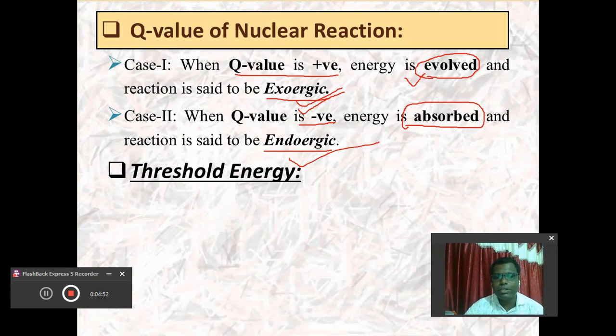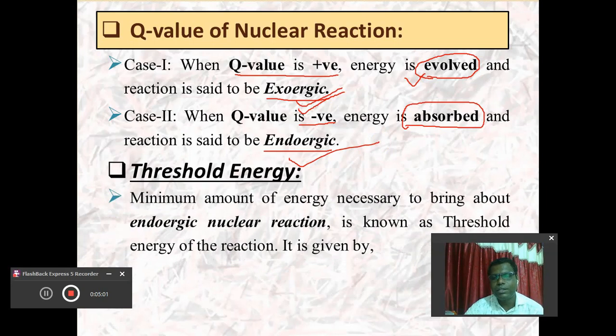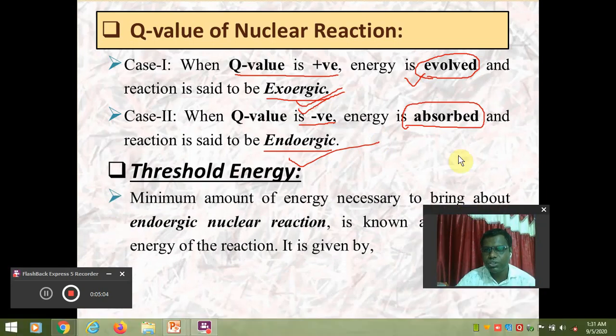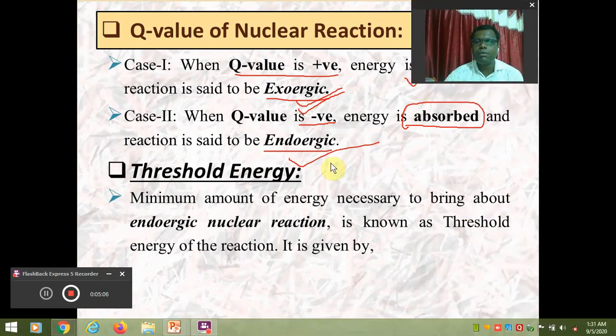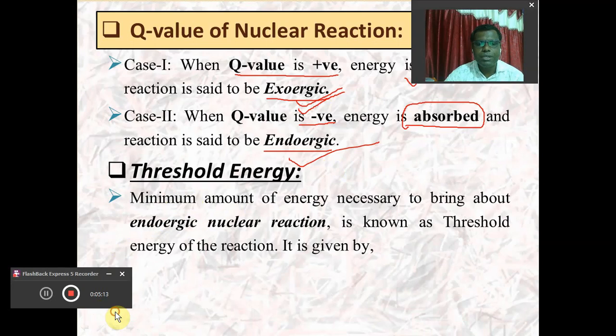It's very simple. Once we calculate the Q value of any type of nuclear reaction, from the Q value we will also be able to calculate the energy required to bring about the nuclear reaction, and that energy is called the threshold energy. So what is the threshold energy? Now how we can calculate the threshold energy from the Q value of nuclear reaction, that we will discuss here. Threshold energy is the minimum amount of energy which is necessary, which is essential, to bring about an endergic nuclear reaction.